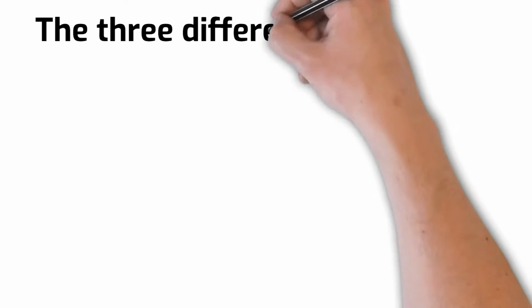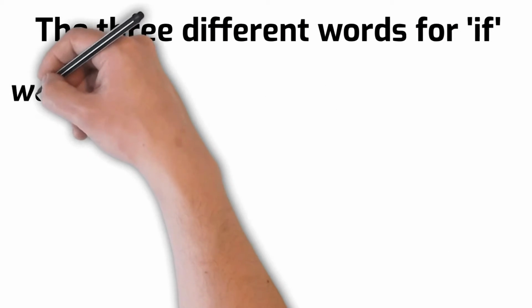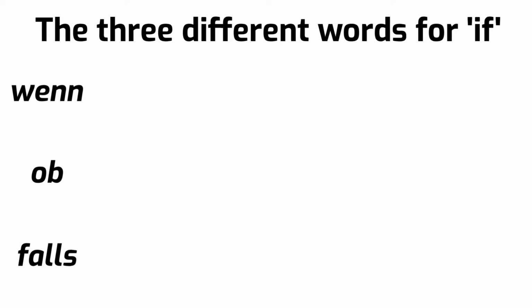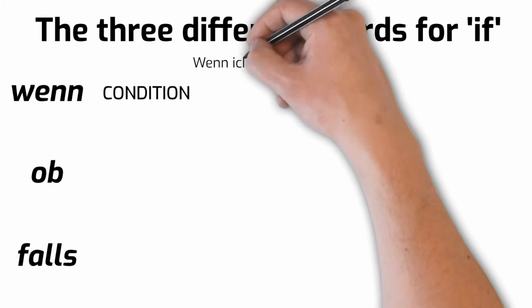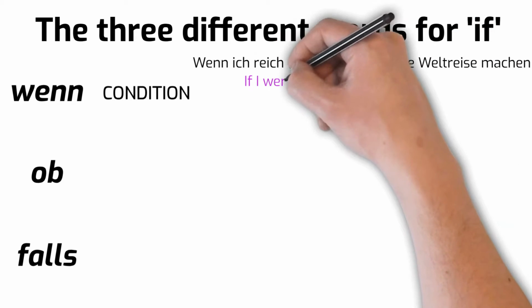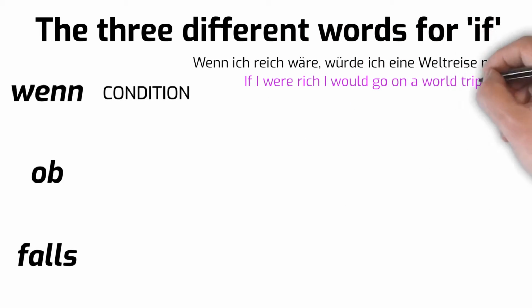Here are the three different words for if in German. Wenn, ob, and falls. Wenn is used, as we saw on the last slide, as a condition. Here are two examples of wenn. Wenn ich reich wäre, würde ich eine Weltreise machen. If I were rich, I would go on a world trip.